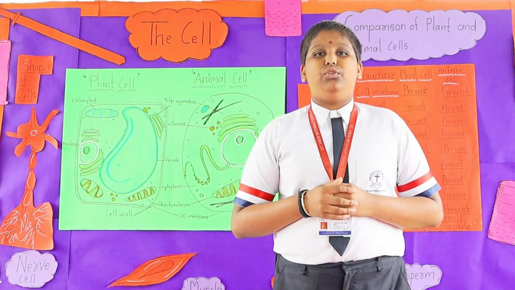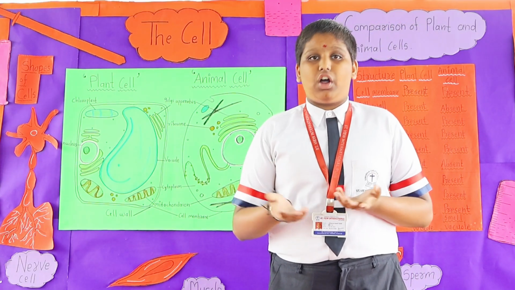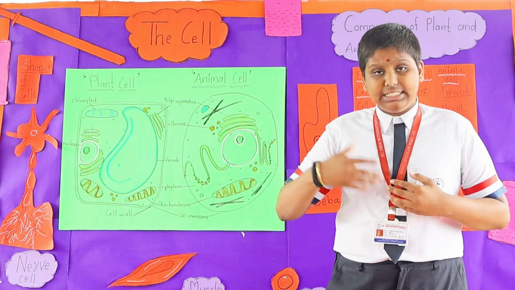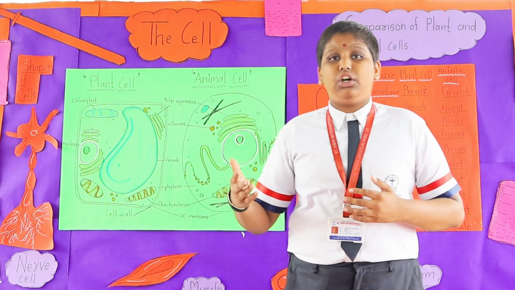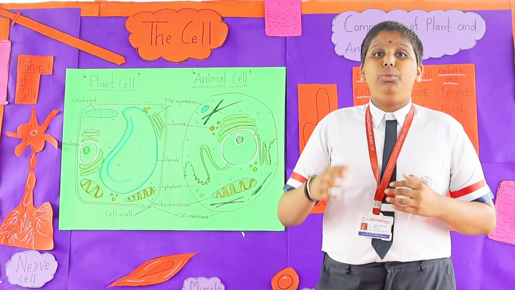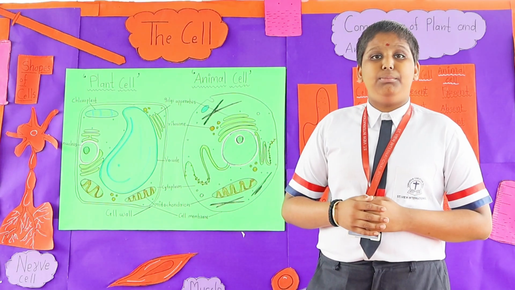are combined together to form an organ, and thousands of organs are combined together to form an organ system, and thousands and lakhs of organ systems are combined together to make a human body. So let's learn more about it.